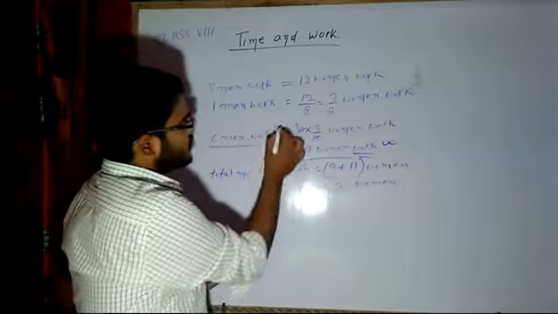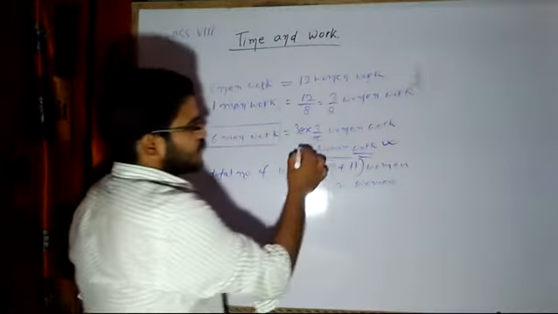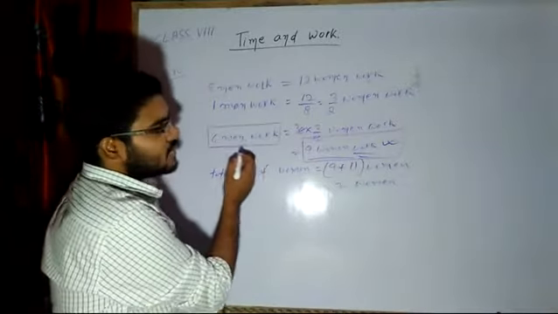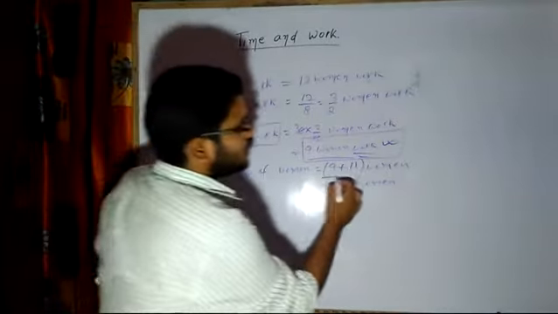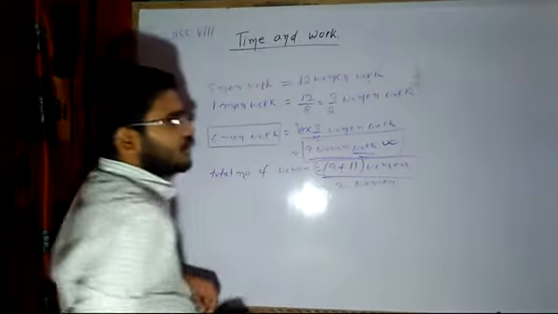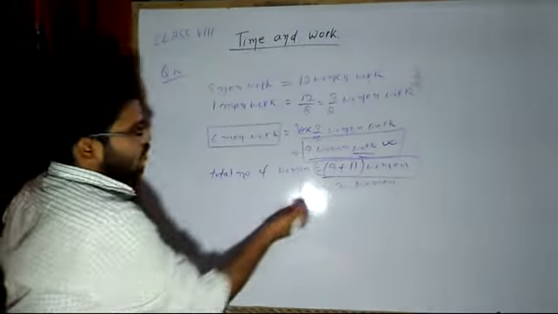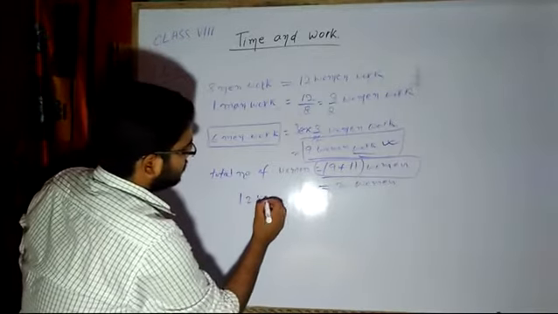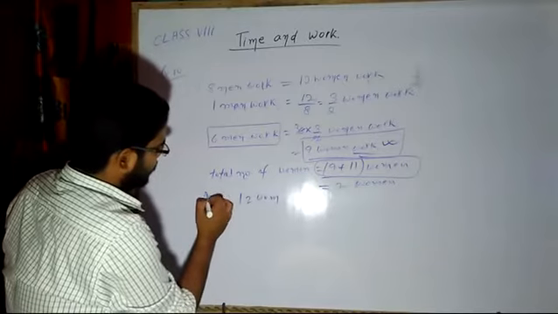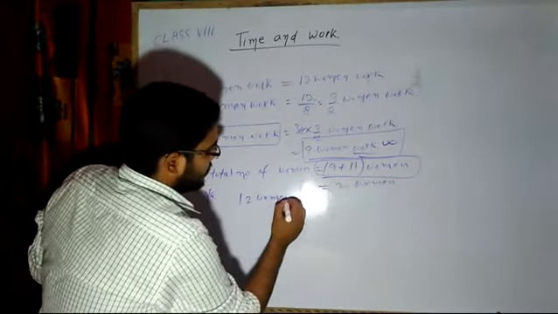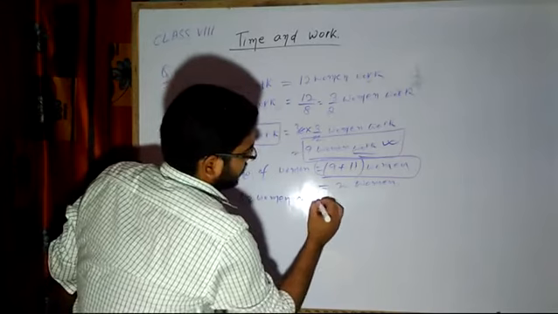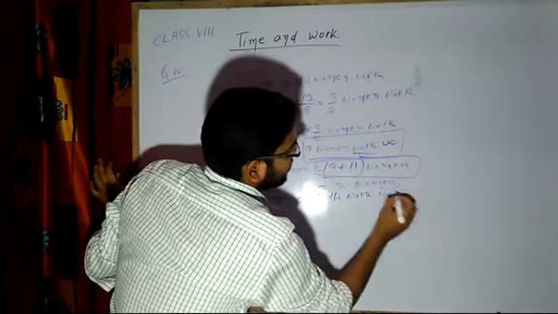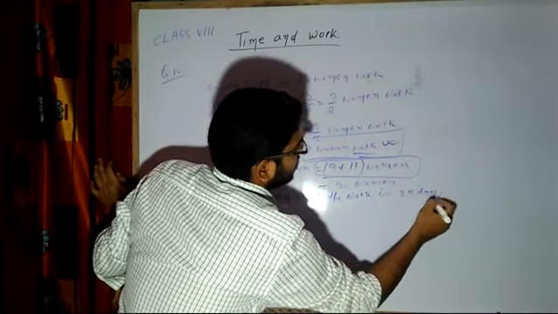If they can do a certain work with the help of 6 men, that same work these 9 women can do. So I have replaced 6 men and 11 women, and both the works can be done by 20 women. Now what is my task? According to the question, 12 women can do the job in 25 days.